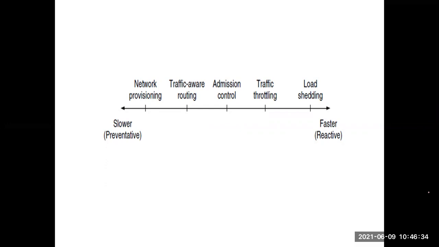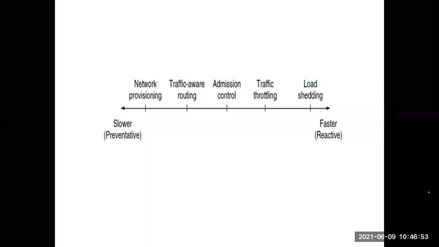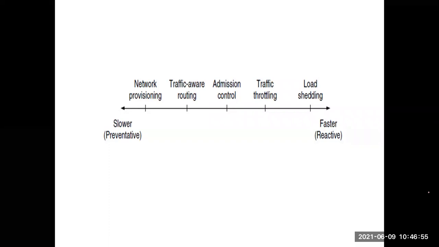When we come to these techniques, some techniques are there for implementing traffic aware routing, some for admission control, some for throttling, and some for shedding. We will see each one again separately. Today we will briefly see these five things. Then again we will see them separately, as each one is a new, separate concept. We will see them in detail.